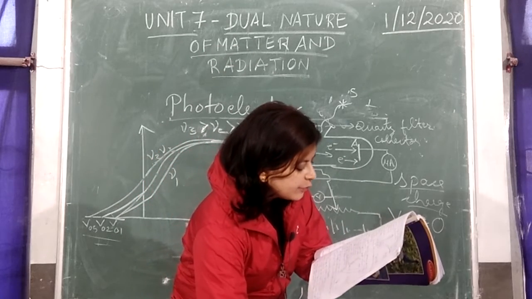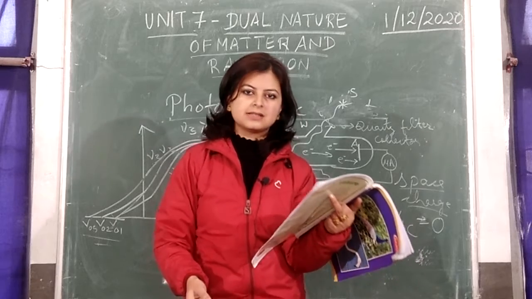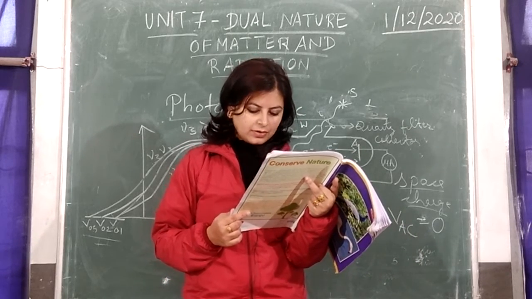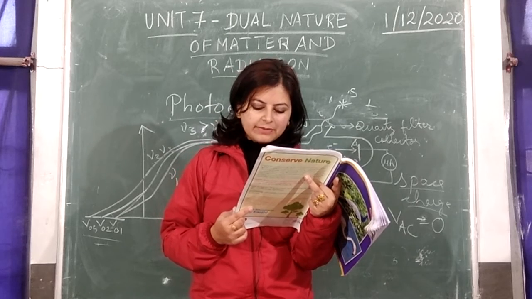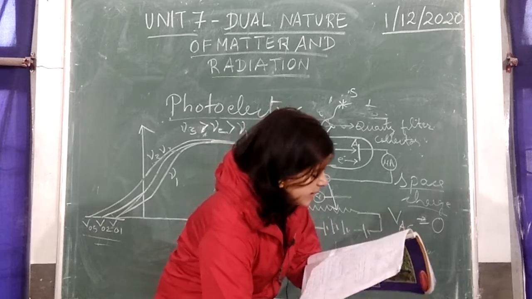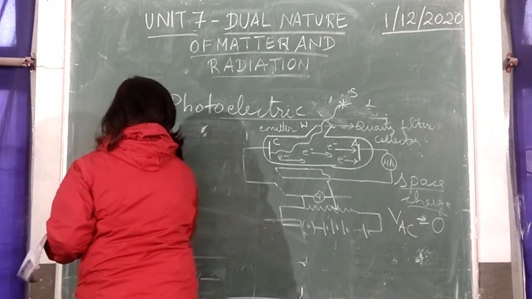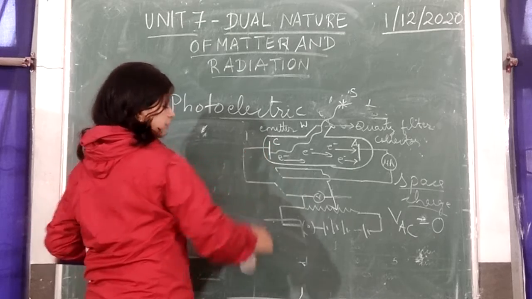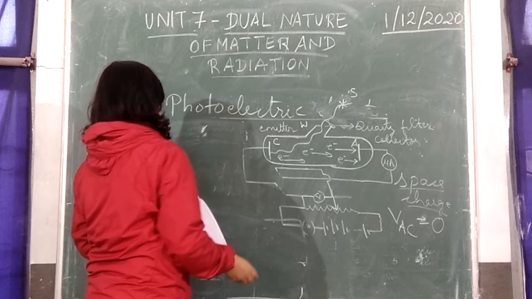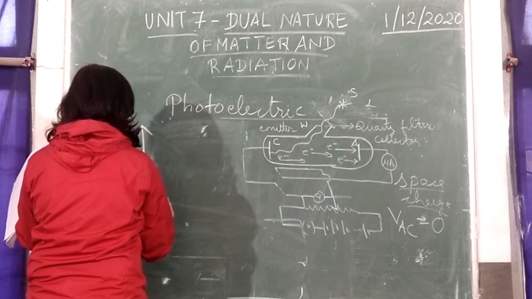Now next we plot, taking the same data, we take two metals, doing it in a similar manner. We take two metals A and B, and we plot stopping potential with respect to frequency for different metals, and we get a graph like this. So here we are changing the metal. First we are taking one metal, and in the second case we are taking another metal, and we are comparing the stopping potential for these two metals.